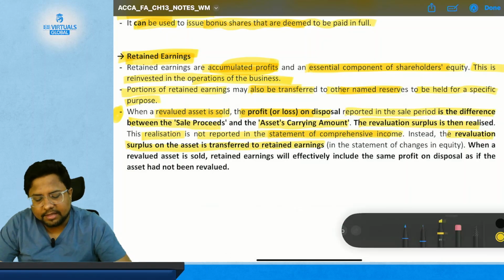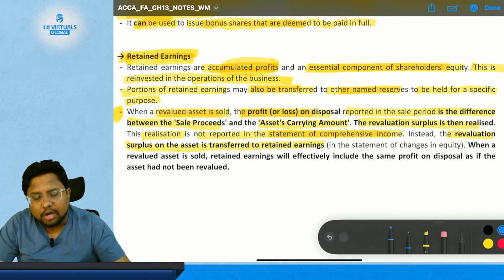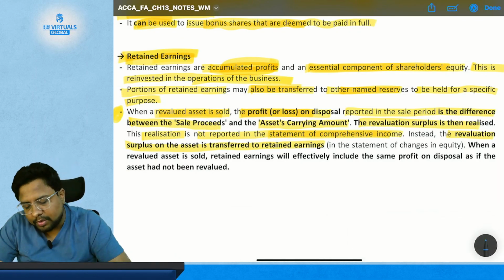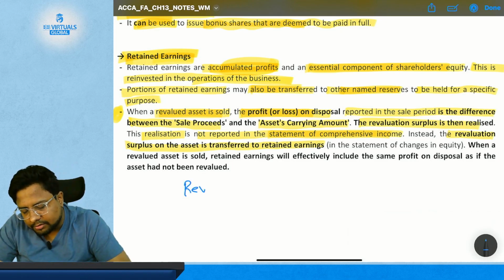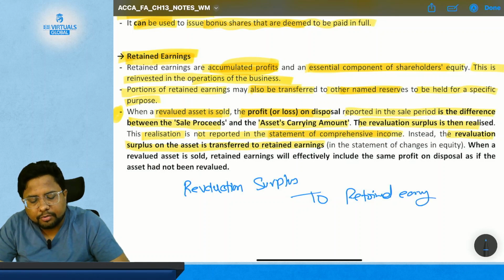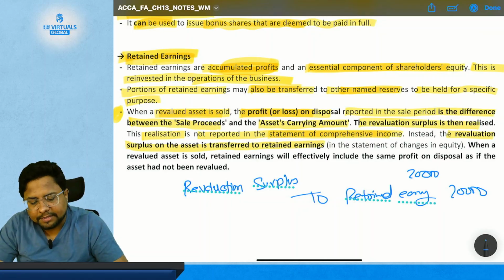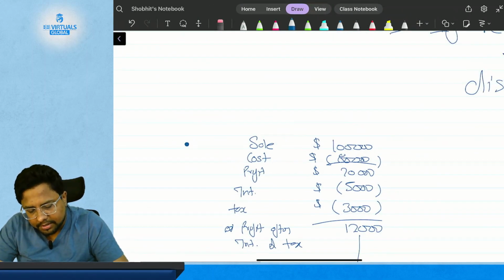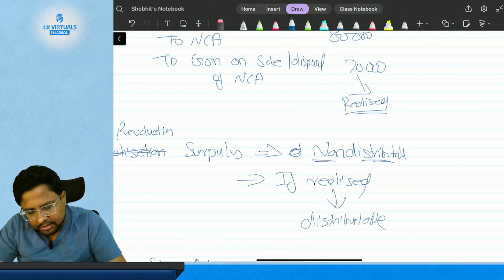So after selling the asset, whatever revaluation surplus you have will be transferred to retained earning. So the entry will be: revaluation surplus account debited to retained earning, that is $20,000 based on the previous example, which is this.